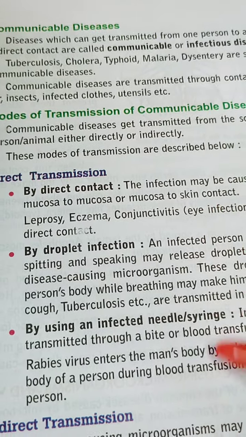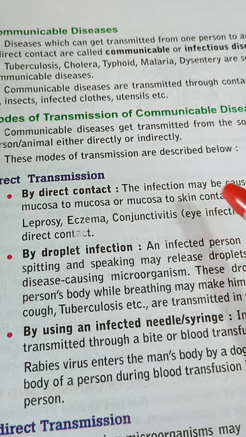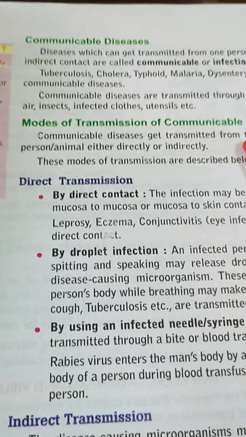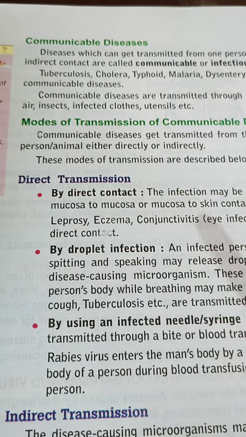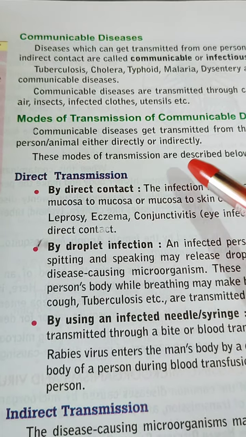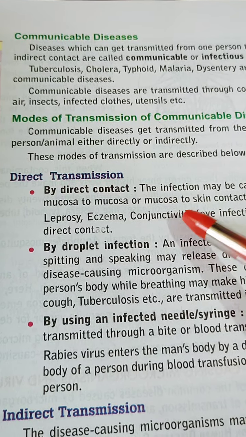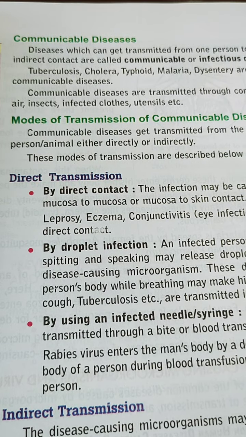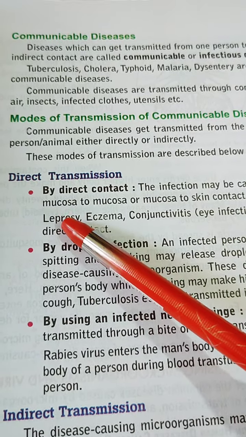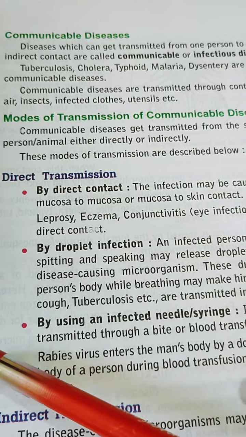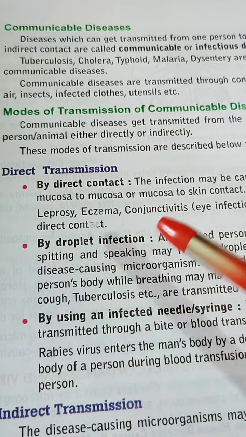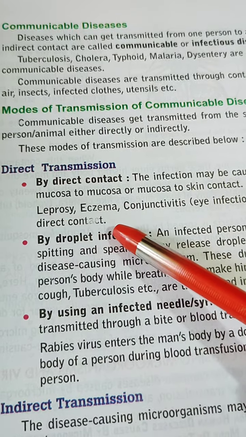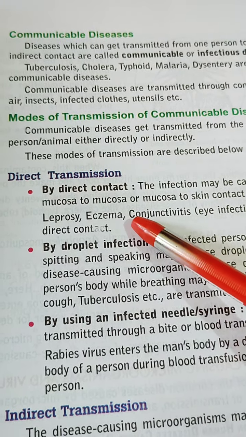Let us see the modes of transmission of these infectious diseases. Either direct or indirect are the sources through which infectious diseases are communicated. By direct contact, we mean infection may be caused by direct skin to skin contact, or through sneezing, the mucus which comes out of the body of the patient and comes in contact with the skin. Leprosy, eczema, conjunctivitis are transmitted through direct contact.